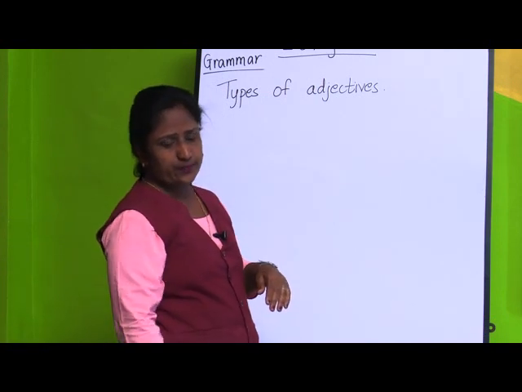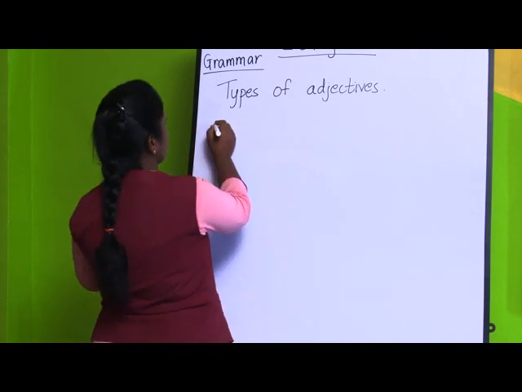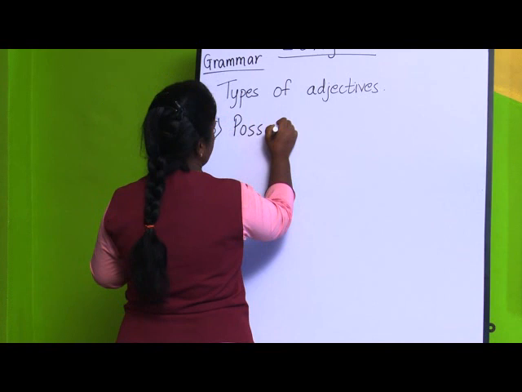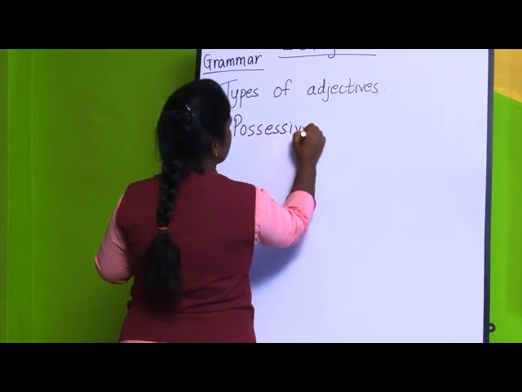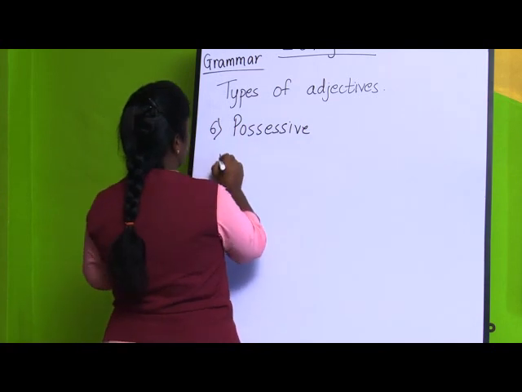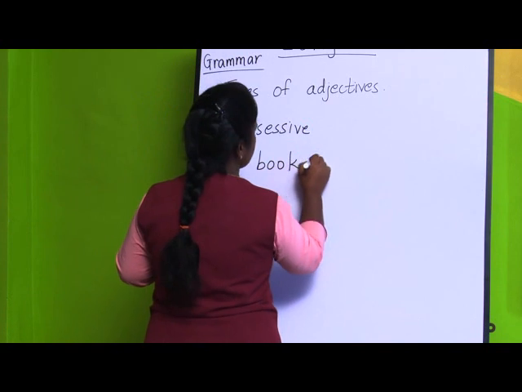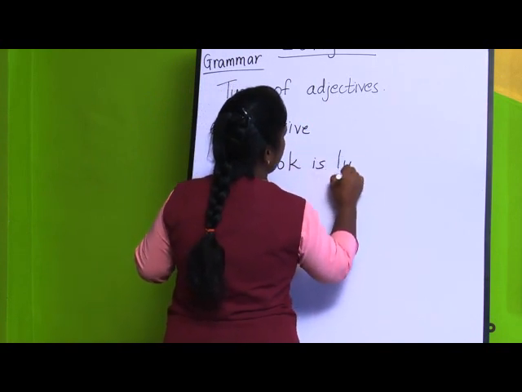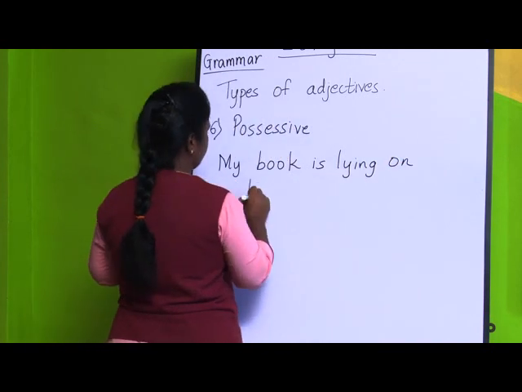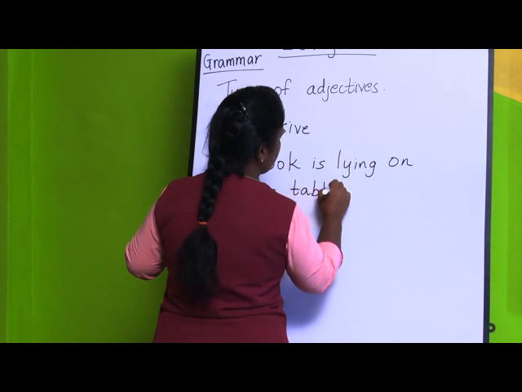That is called possessive. The last type you are going to learn is possessive adjective. So, what is a possessive adjective? Suppose I write this sentence: My book is lying on the table.